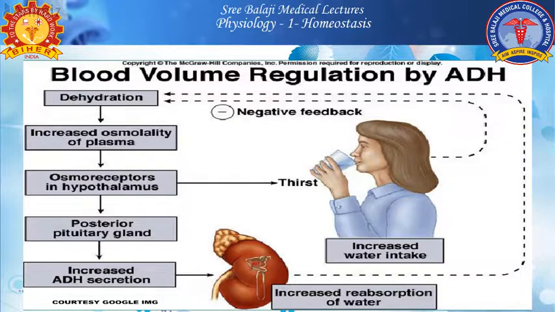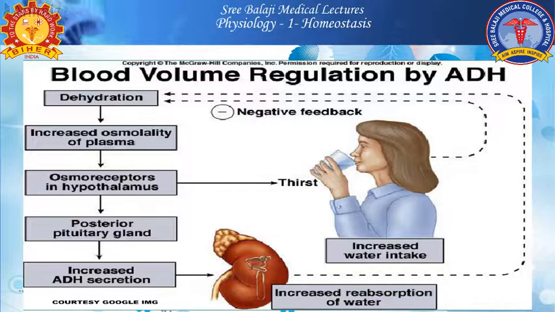So this osmolality changes, which sends signals to the osmoreceptors in the hypothalamus. The hypothalamus sends signals to the thirst center, thereby inducing water intake. The person will take in water, thereby correcting the dehydration. So the dehydration is lost.